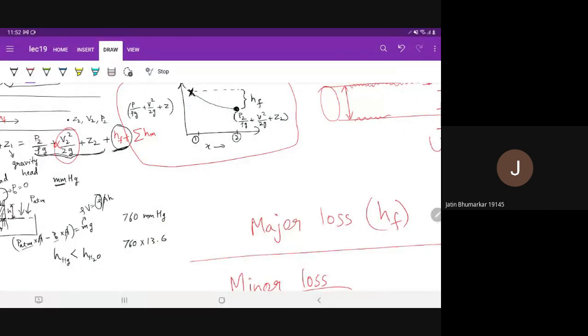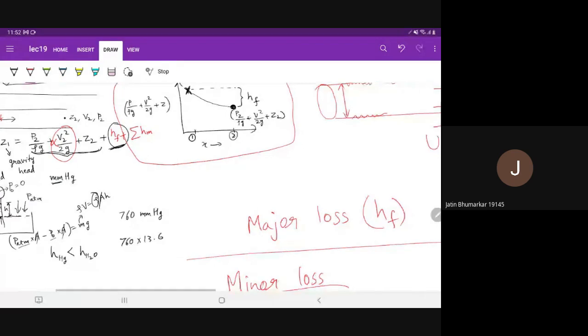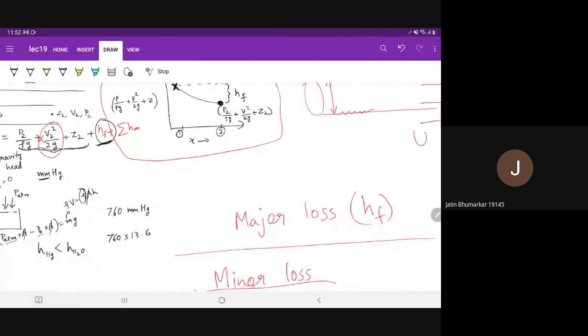They don't account for much of the loss if the pipe system is very long. For example, at our homes, you have a pump on the ground floor and a tank upstairs, and the pump is pumping the water to the tank. Now you have several bends, valves, but most of the loss is because of the length of the pipe. So if someone asks for loss, you can just give the major loss if they are not specifically asking for the minor losses.